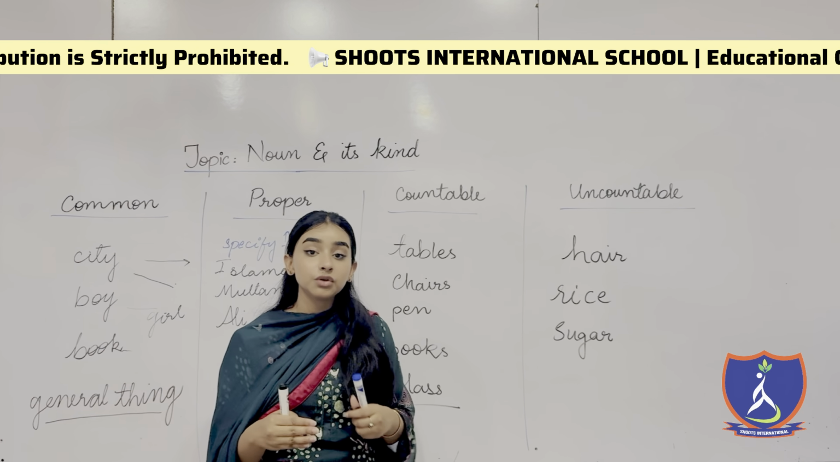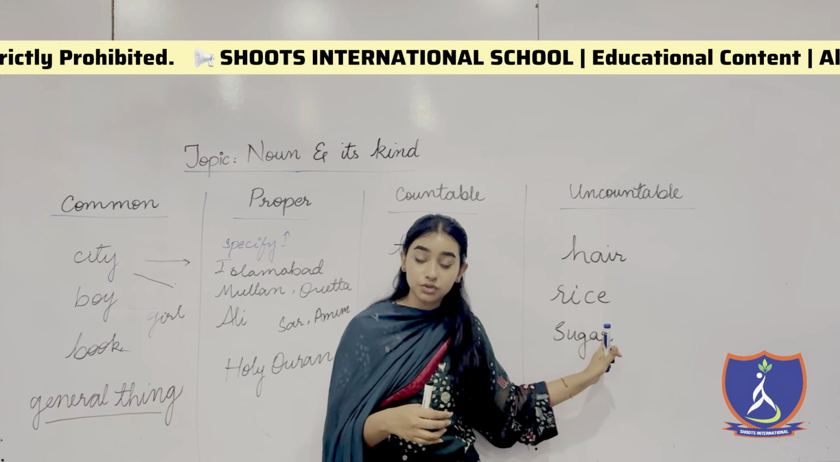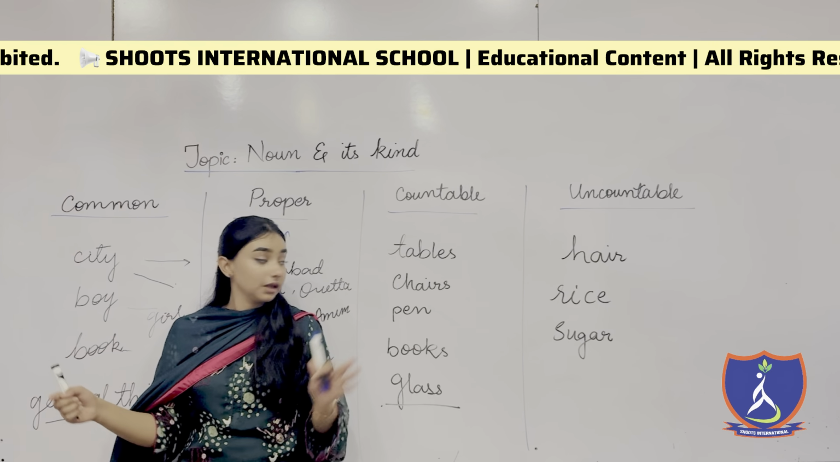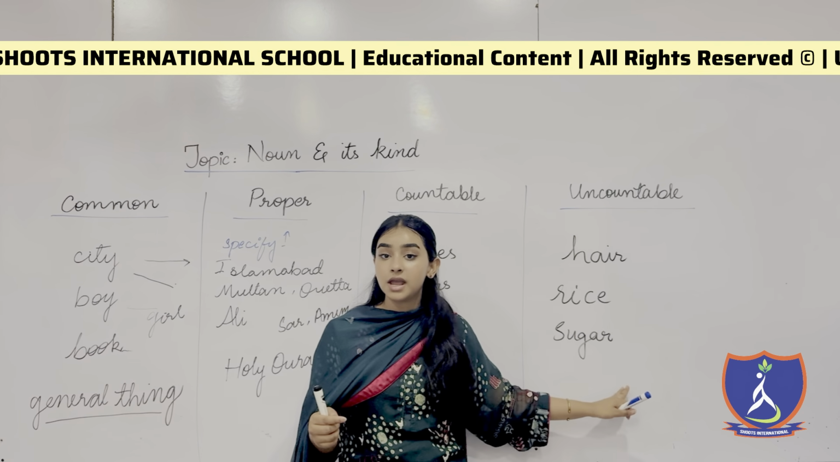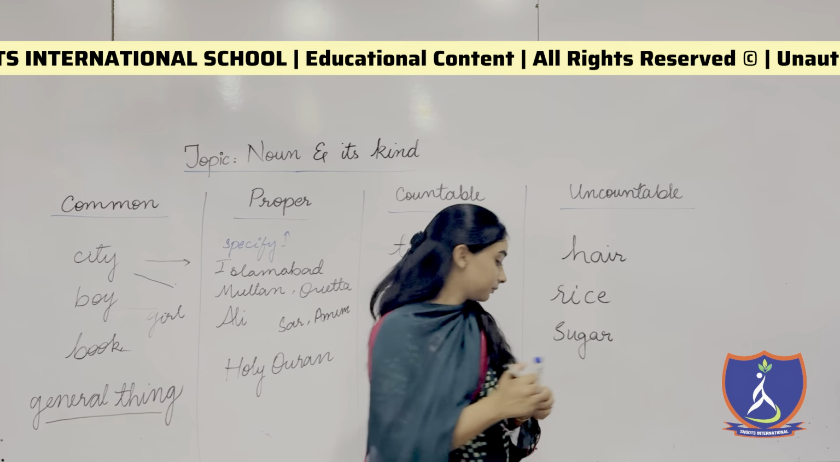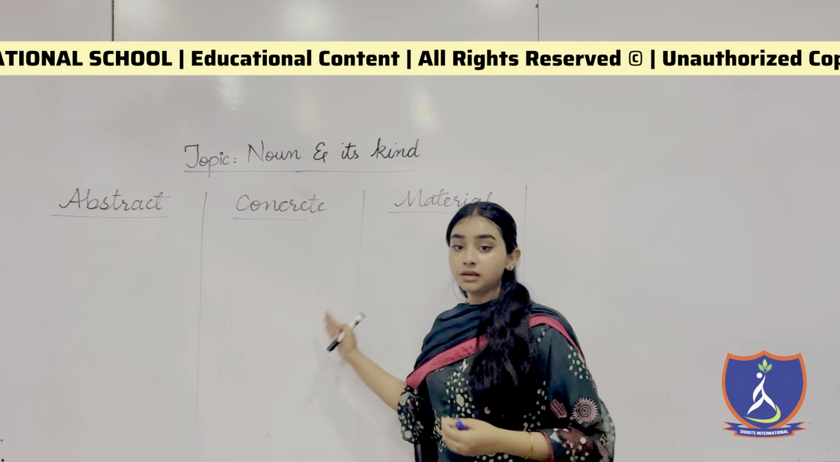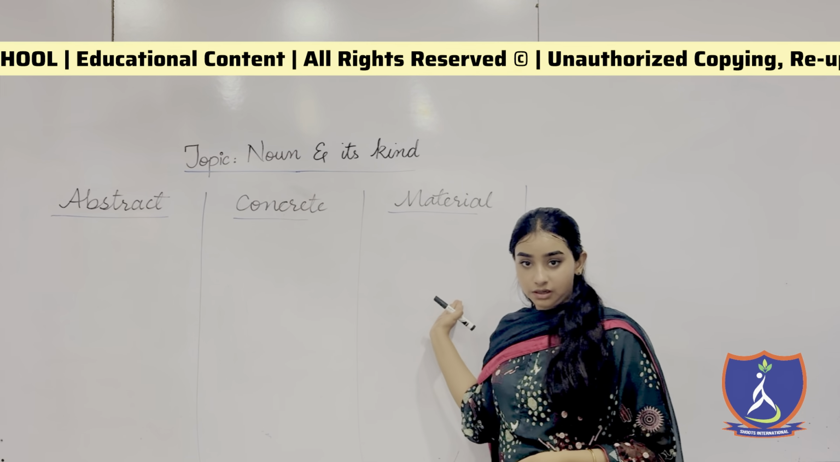You cannot count them. आप इनको गिन नहीं सकते. So they are known as uncountable nouns. जिन nouns को हम count कर सकते हैं 1, 2, 3, 4, 5 करके, they are known as countable. जिनको हम count नहीं कर सकते, they are known as uncountable. Afterwards, the last 3 types are abstract noun, concrete noun, and material noun.